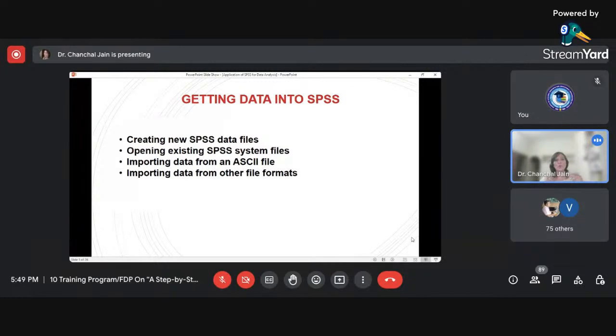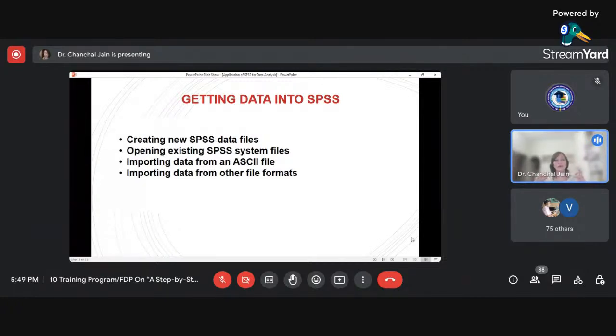Second one is opening existing SPSS system files. When anyone downloads this software from the IBM website, in that particular folder, you will also get some system files.